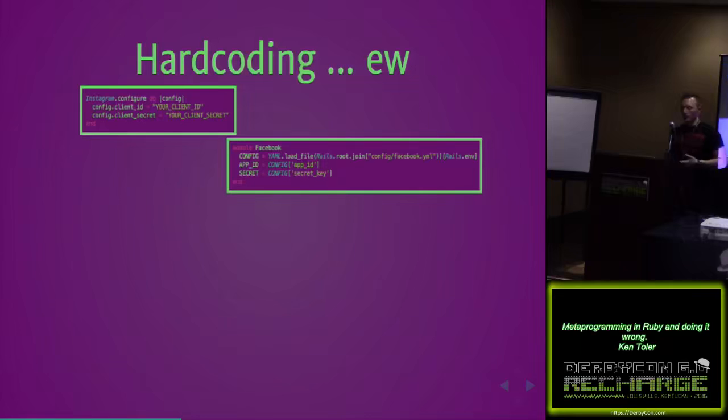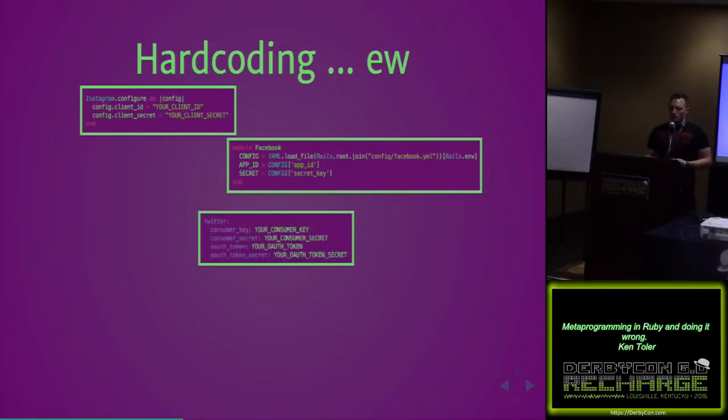Another really cool use of this is things like this. If I have a configuration of IDs and secrets and URLs and database strings and things of that nature inside of a configuration file that I throw at an application, I don't have to write these in the code. I can load them dynamically in this way. You may have seen something like this second piece here, where you can load it from a file, but you're still calling those variables down the line of that particular module. You can still load the file, but you're still putting all that inside of the code. And if you make a change, you have to make a code change.